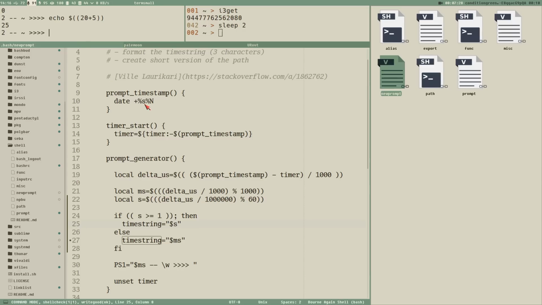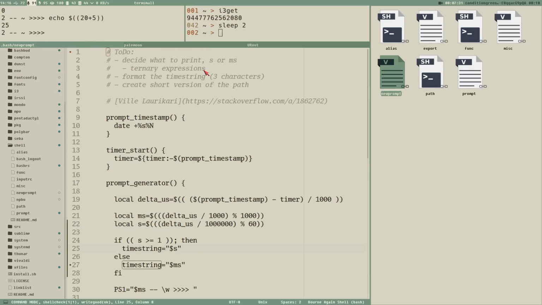The ternary expression looks like this. So if 20 is larger than or equal to 30. This is just a stupid demo test here, so don't worry about this stupid question that I'm asking. 20 larger than 30, of course it isn't, but you can write it like this. If you have a question mark after this one, that means if this test is true, then this will be the output of this thing.